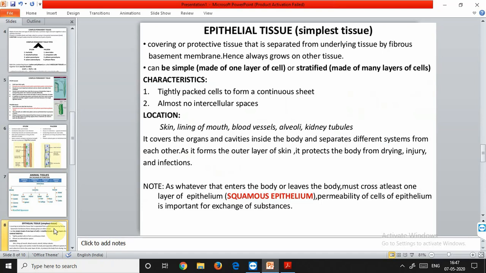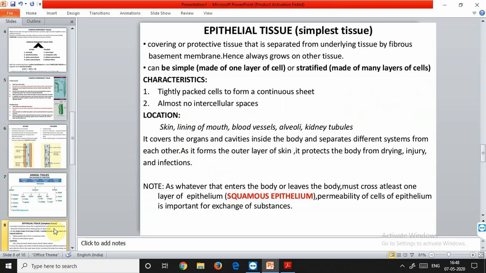Intercellular spaces are also absent. Like in plants, the epidermis has no intercellular space. Same way, there is no intercellular space present in between the cells in the case of epithelial tissue. Cells of epithelium contain very few cavities also. That's why the tissue covers most organs and cavities within the body. The main purpose of this is to form a barrier to keep different body systems separate.